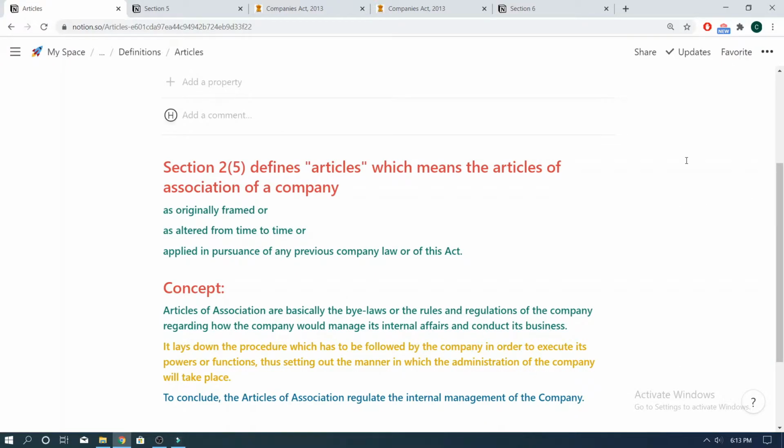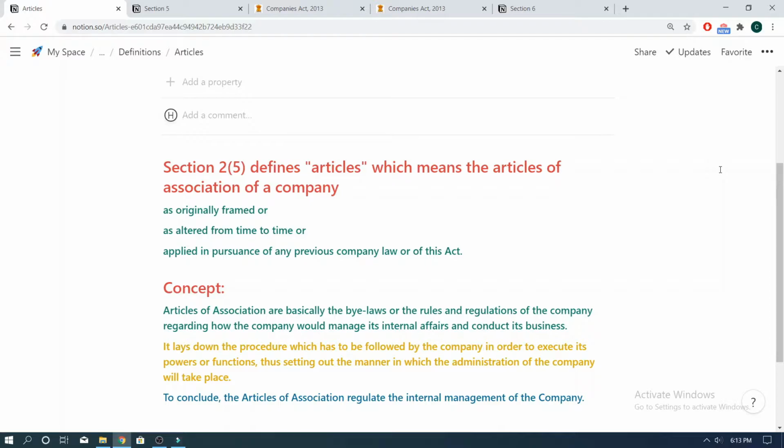If you can recall, the definition is given under Section 2, Clause 5, which says, Articles means the Articles of Association of a company as originally framed or as altered from time to time or applied in pursuance of any previous company law or of this Act. This means that by the term Articles of Association, we are to understand all the Articles of Association which have been originally framed, as in Articles of Association which are drafted to be filed with the ROC along with the Memorandum of Association for the incorporation of the company, as well as all the alterations that are made in the Articles from time to time.